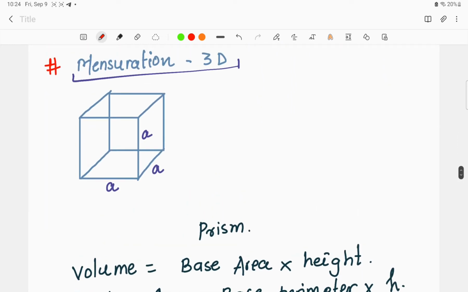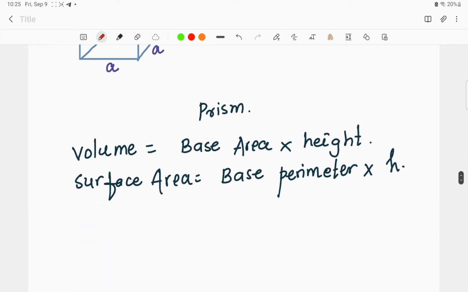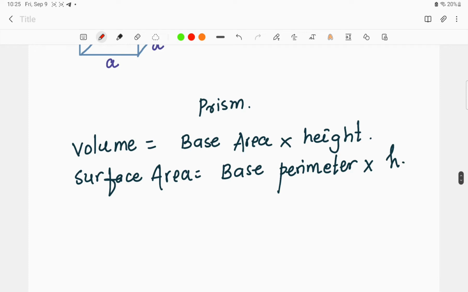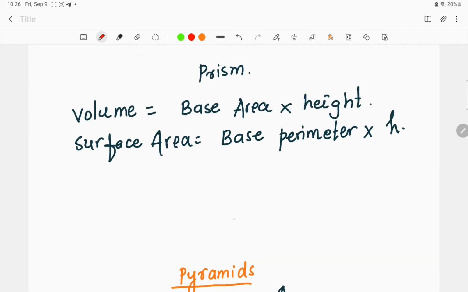But moving on to the topics of mensuration, 3D structures, we'll be discussing the cuboid. Before moving to the cuboid, let me discuss what a prism is. Now basically, what is a prism? For that, consider a base. Whenever a base simply remains the same going upwards. Look at this diagram. In this diagram, what we are finding is the prism.